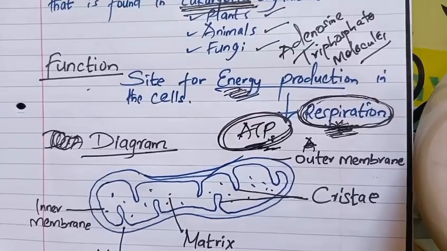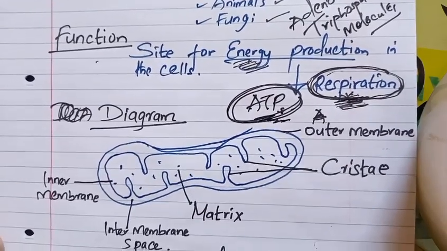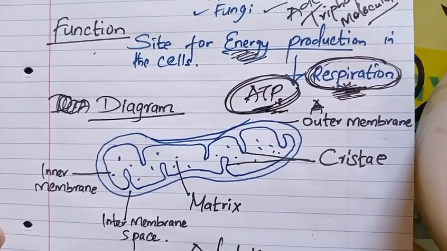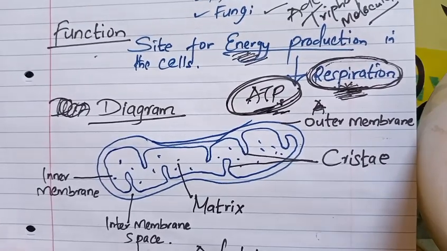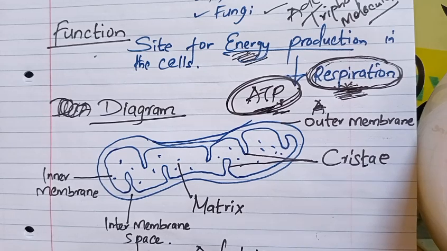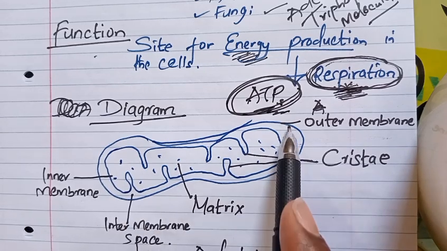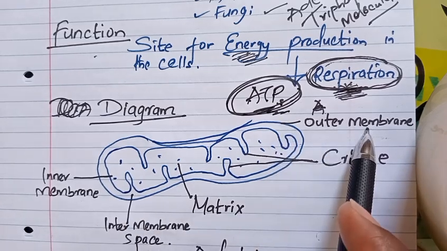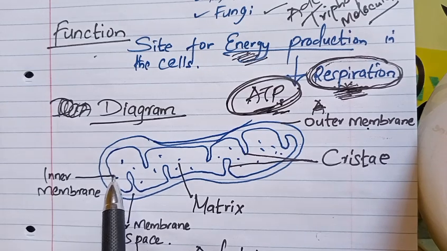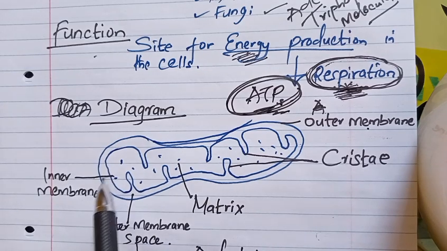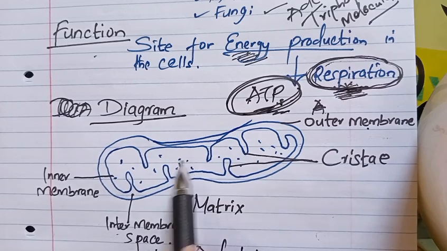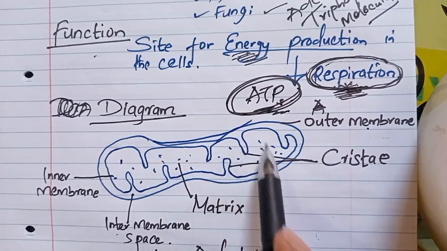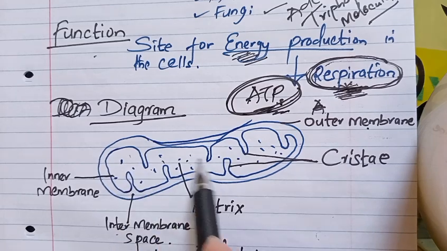Now the diagram, a simple diagram from my end. I was able to just sketch a small diagram for you and show you the parts that you can label out of this organelle. The first one here you can see is the outer membrane. Then there is the inner membrane. Between the outer and the inner membrane, we have the intermembrane space. And of course, we have the matrix. This is a fluid substance we call the matrix.